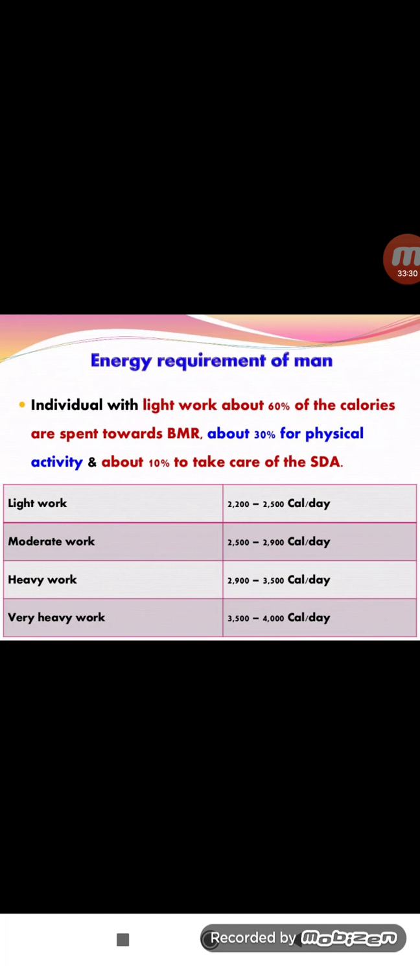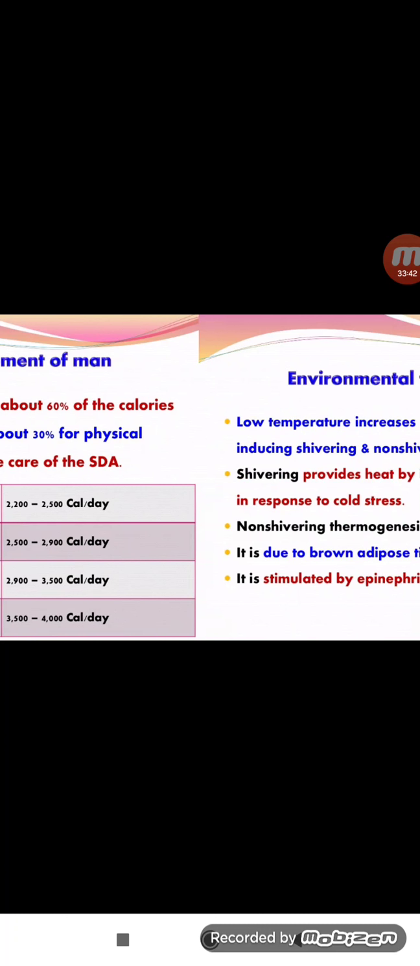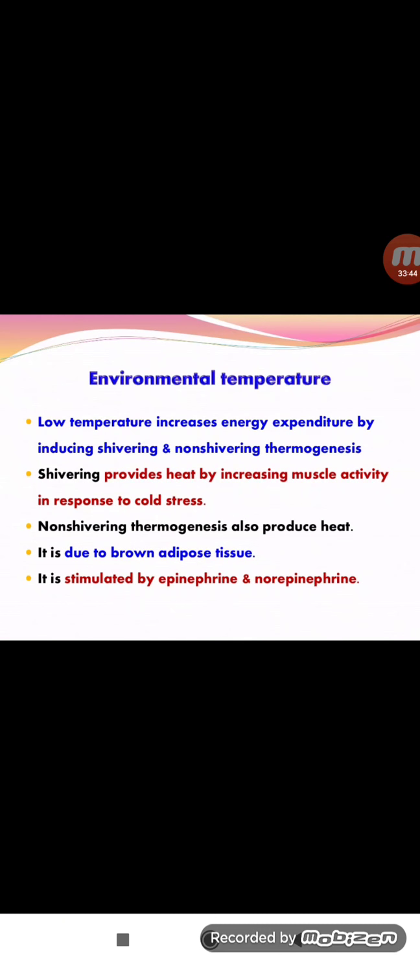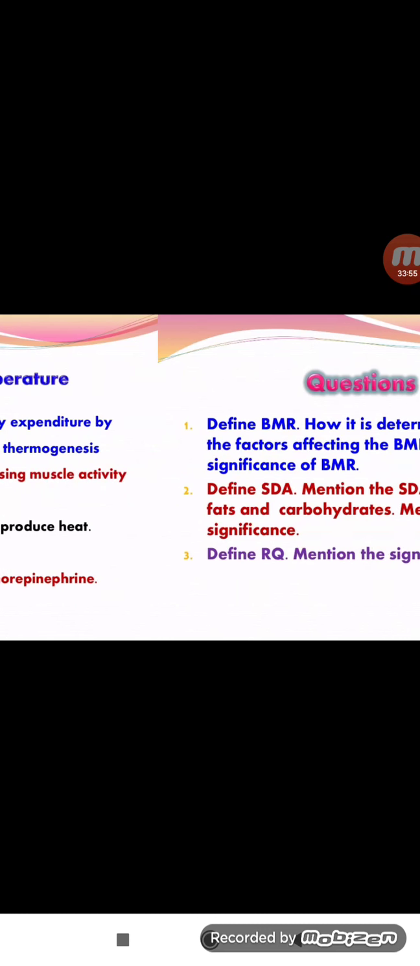If the BMR values increase compared to the normal values, it leads to different types of diseases. And the next one, environmental temperature. Environmental temperature also increases or decreases the BMR rate, depending upon the temperature.